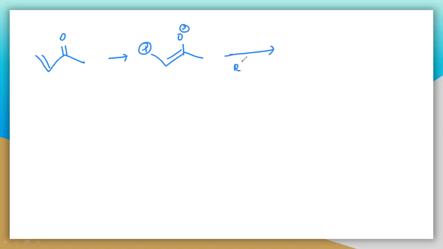Whenever you are using R2CuLi, this R minus will attach here, and you will get R, and the copper and lithium.